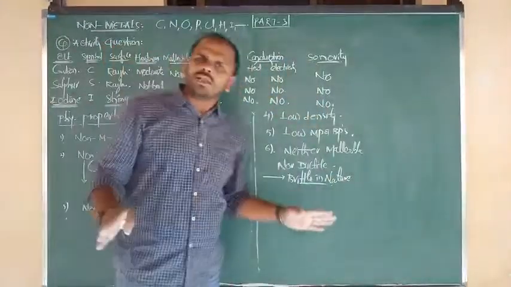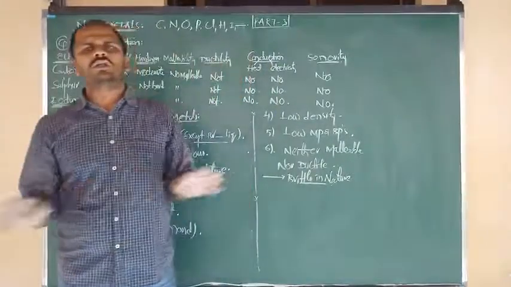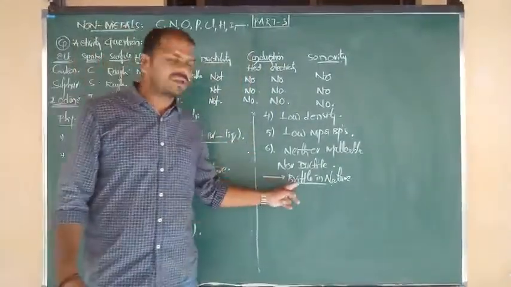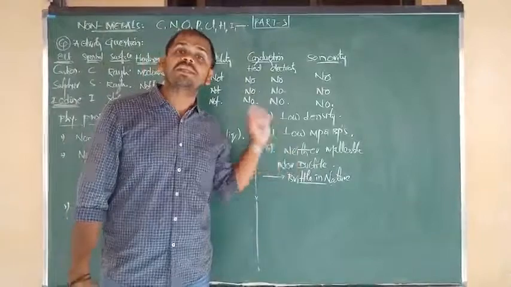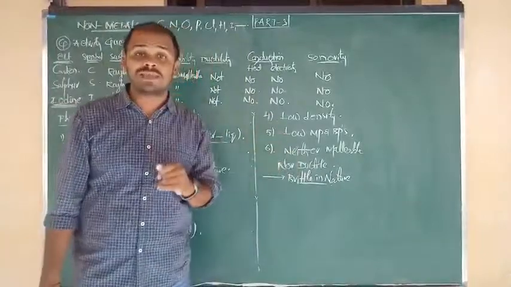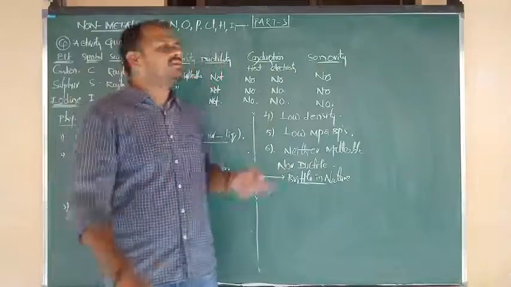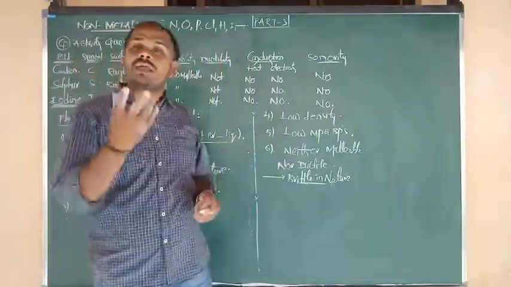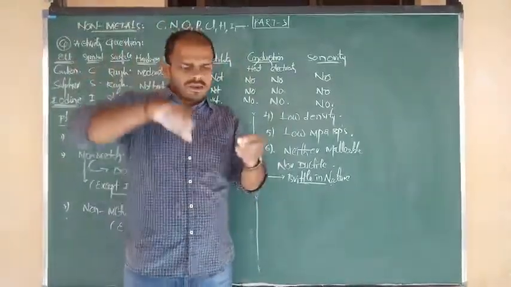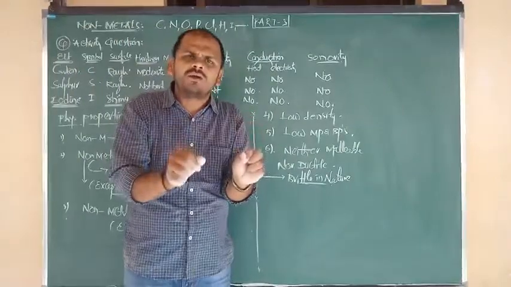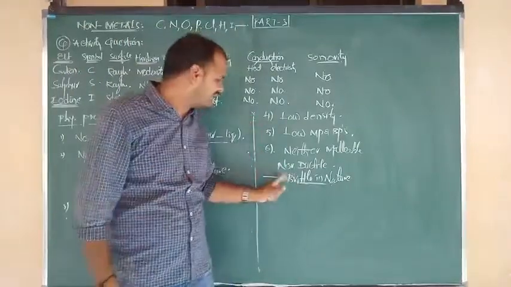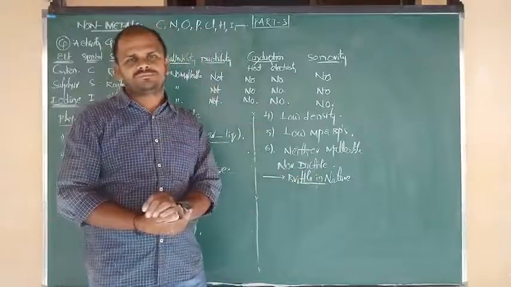Non-metals cannot be drawn into thin sheets or thin wires, but they have a special character, brittle nature. Suppose I want to give one example for brittle: lead pencil. Lead pencils are made of what? Carbon, which is graphite. If you apply force, what happens to the pencil? It breaks. That means brittle in nature.